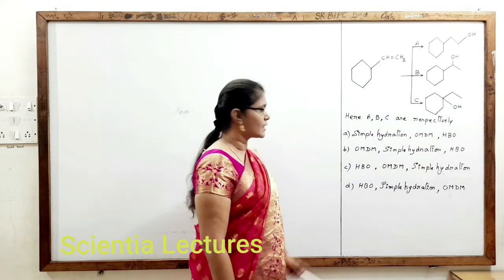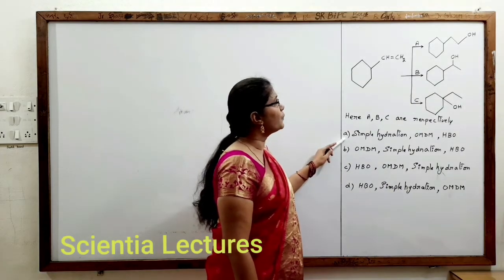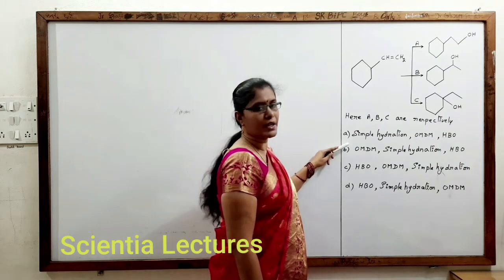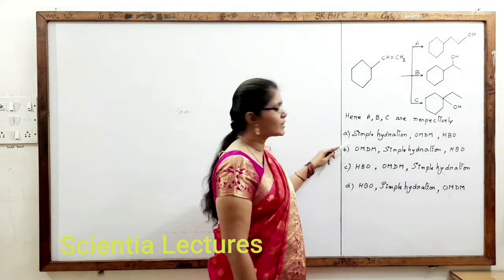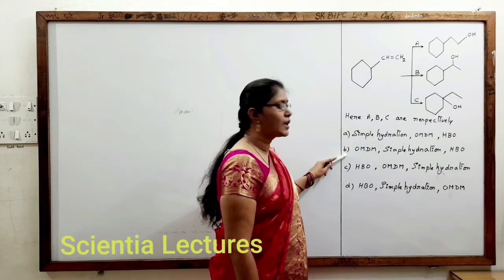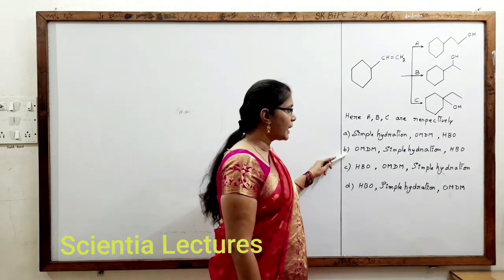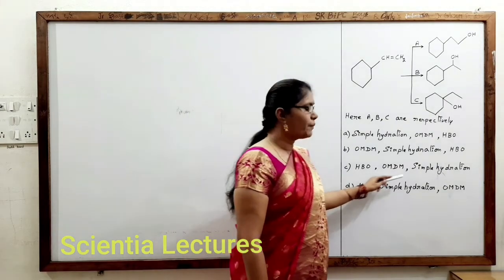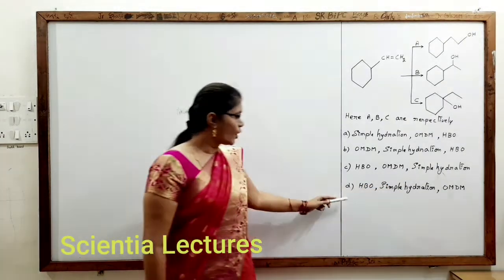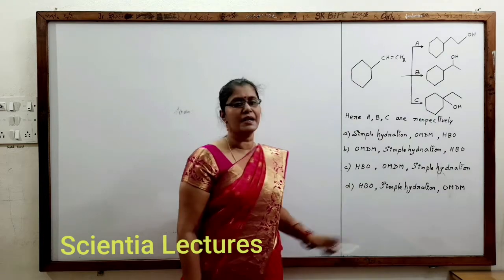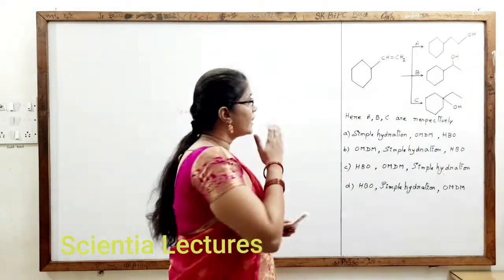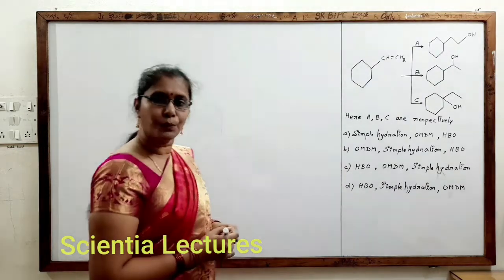That was the question asked. The mechanism of A could be simple hydration, OMDM or HBO. In the same order was option A given. Option B: OMDM, simple hydration, HBO. Option C: HBO, OMDM, simple hydration. Option D: HBO, simple hydration, OMDM. Let us see which is the correct option and what the mechanisms are to get those products.